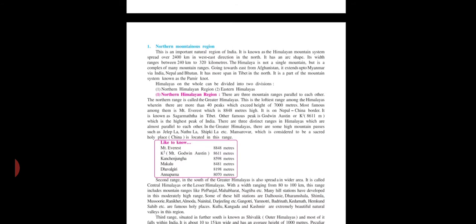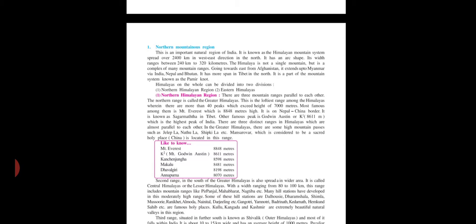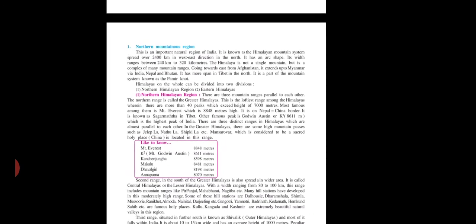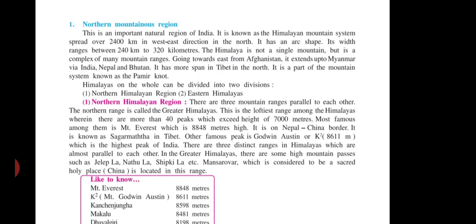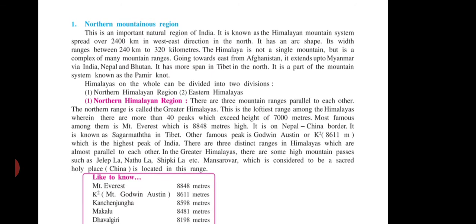It is spread over 2,400 kilometers in a west-east direction in the north. Okay, how many kilometers does it spread, beta? 2,400 kilometers in a west-east direction, means Jammu and Kashmir to Arunachal Pradesh. It has an arc shape.